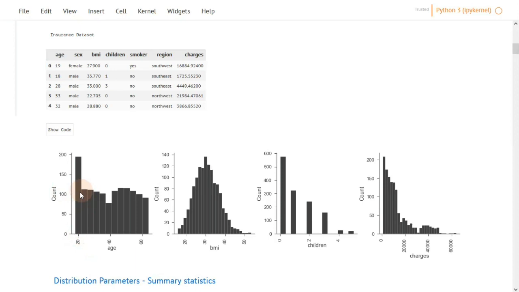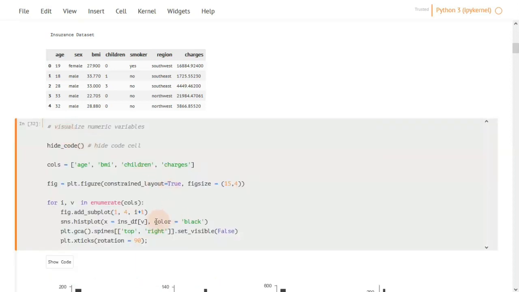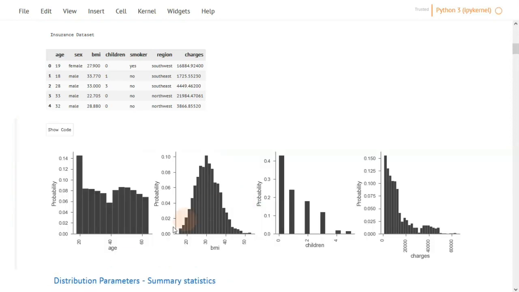We can change this y-axis to display probabilities. For example, if we come here, don't worry about the code, because we are going to discuss the code that generated this notebook at the very end of this session. So if we change stat to be probability, the y-axis changes to reflect the probability distribution of these values.